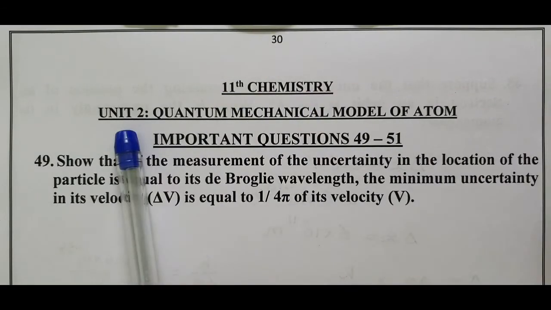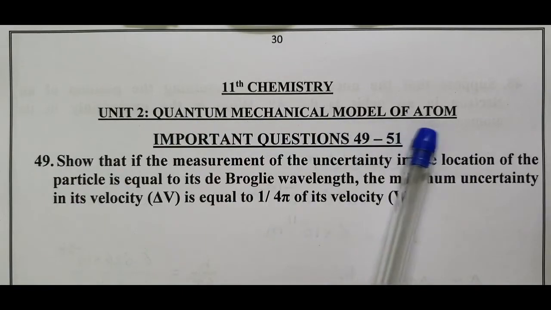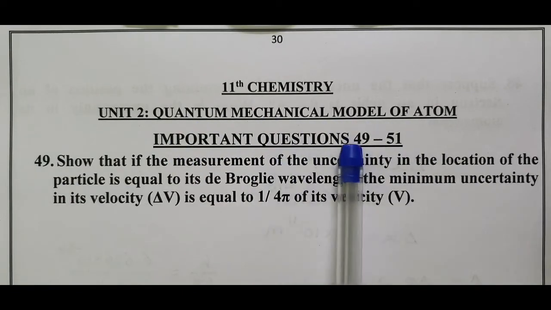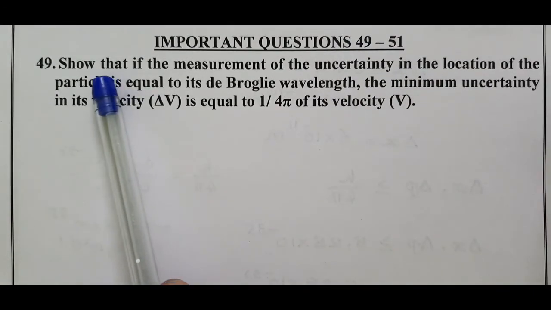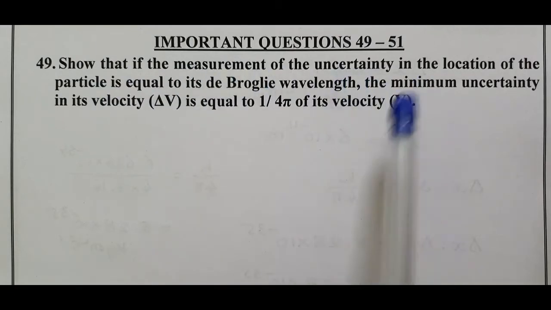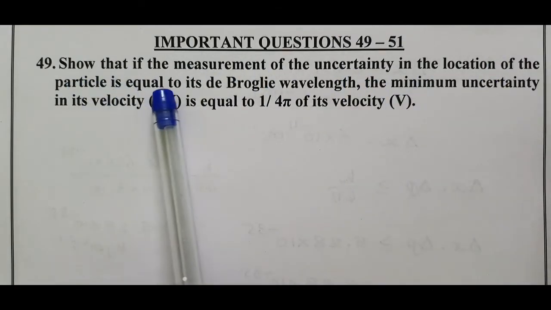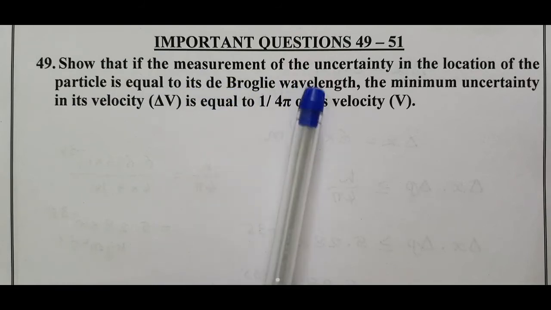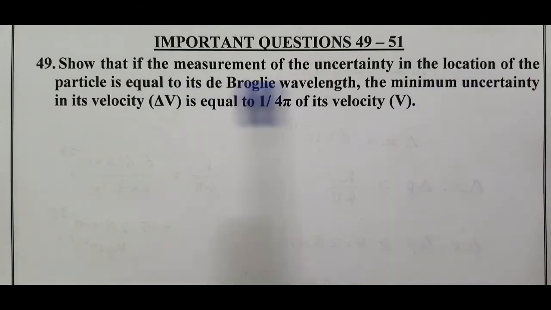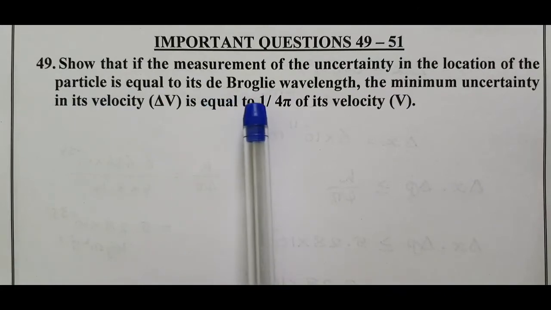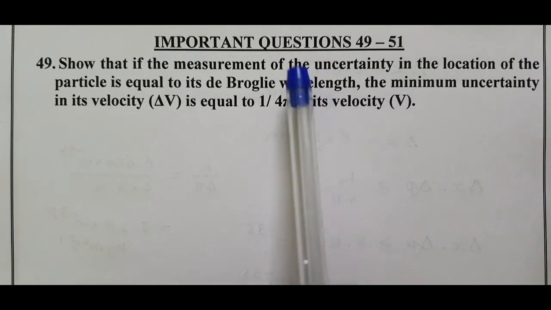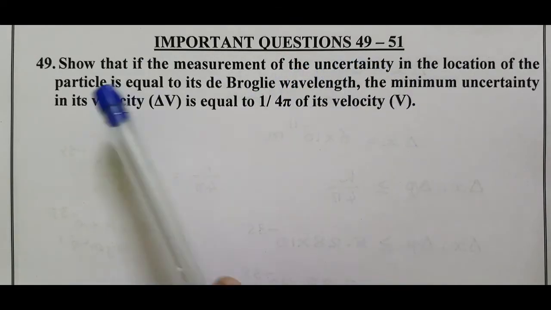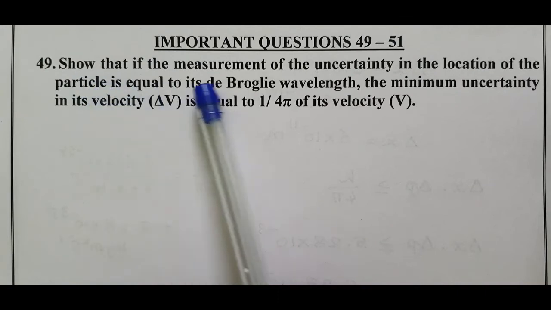11th Chemistry, Unit 2, Quantum Mechanical Model of Atom, Important Questions 49 to 51. Question number 49: if the uncertainty in the location of a particle is equal to its de Broglie wavelength, the minimum uncertainty in its velocity is equal to 1 by 4 pi of its velocity v. So, what is the condition given? The uncertainty in the location of the particle, delta x, is equal to lambda, the de Broglie wavelength.